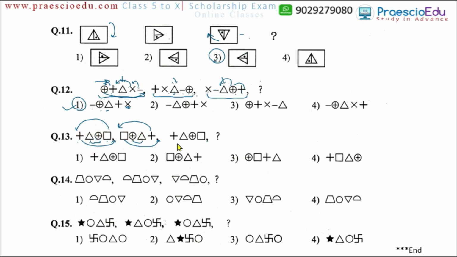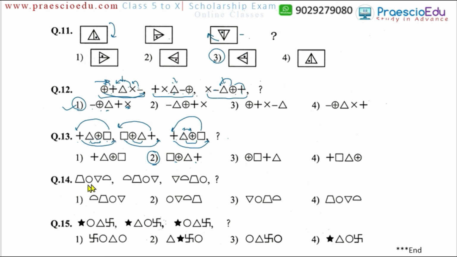They only change their internal positions, replacing each other. For the next term, the triangle should be on the right side and the circle with the positive sign should come to the left side, which is option number 2. This square should come to the first position on the left, and the positive sign should come at the end, so option number 2 is perfectly matching with the series. So option number 2 is the correct one.